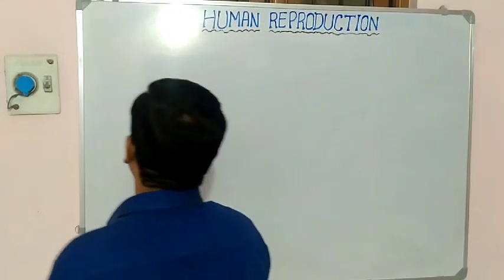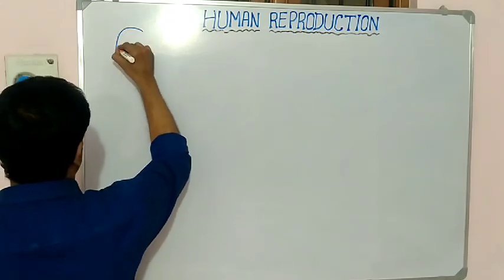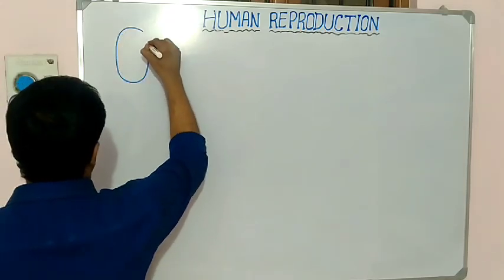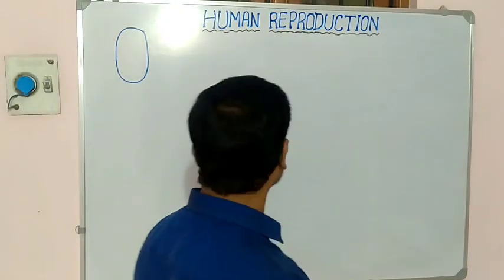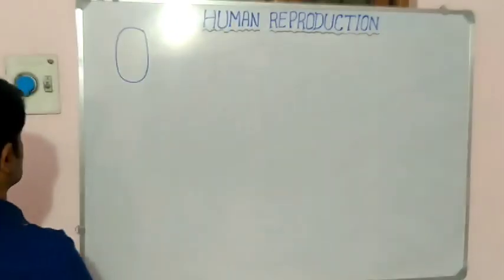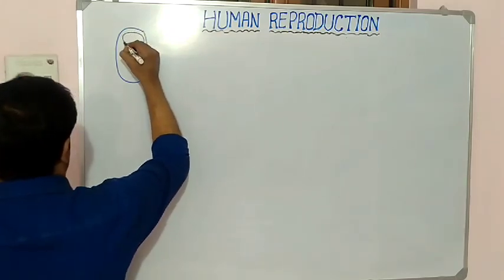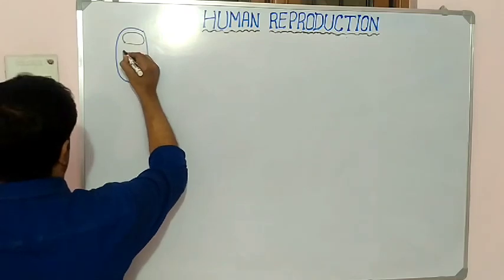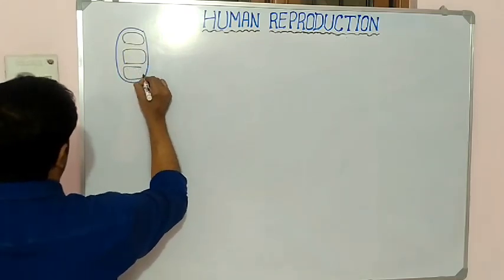Now I will take one testis here. For suppose this is the testis, and inside of the testis, around 250 compartments are present like this. Each compartment is called a testicular lobule.